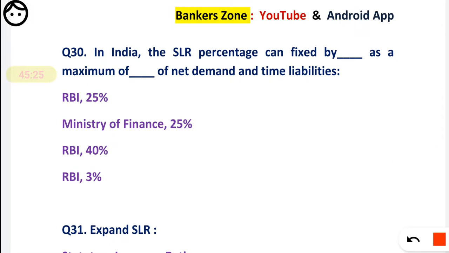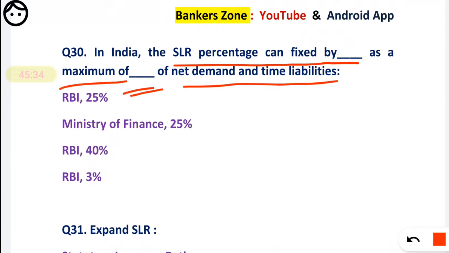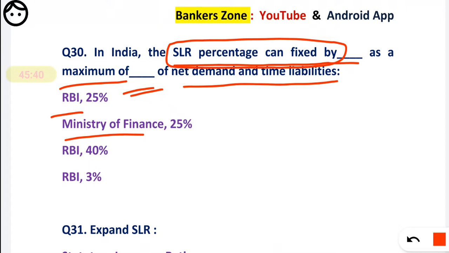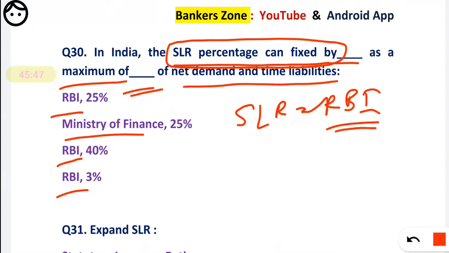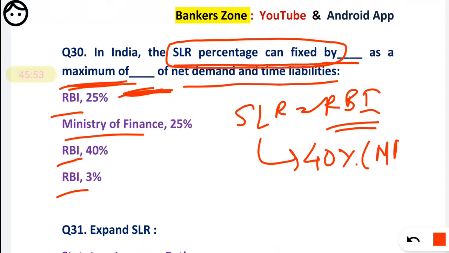In India, the SLR percentage can be fixed by dash dash as a maximum of dash dash of the NDTL. Remember, the SLR percentage is always fixed by, first option they have given RBI, Ministry of Finance, RBI. We know the SLR is always fixed by RBI, and important is the percentage. What is the maximum percentage of SLR? The highest limit of SLR is 40% of NDTL. Okay, remember it is 40%.